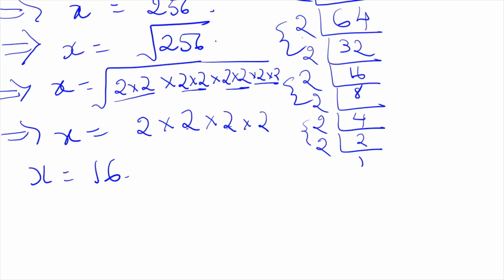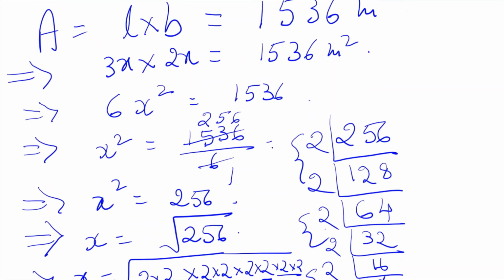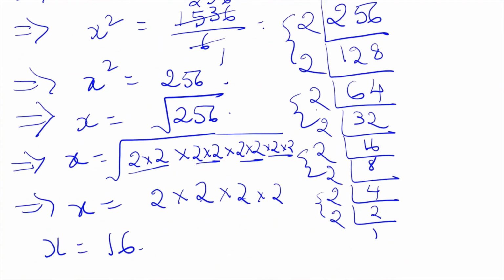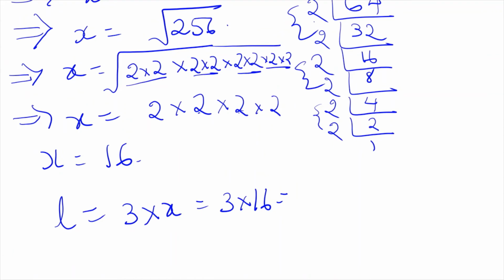Is this clear? So what will be the length? Length is 3x and breadth is 2x. So length will be 3 into x. So till here, did you know how to find the square root of 256? We got x is equal to 16. But what is our length? Length is 3x, so we will substitute.